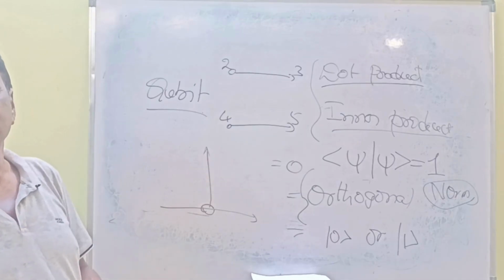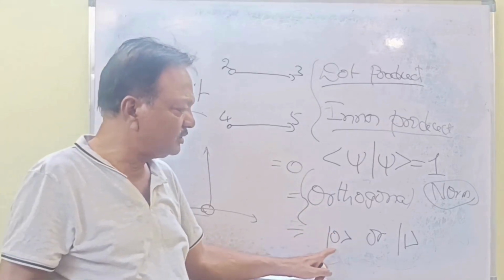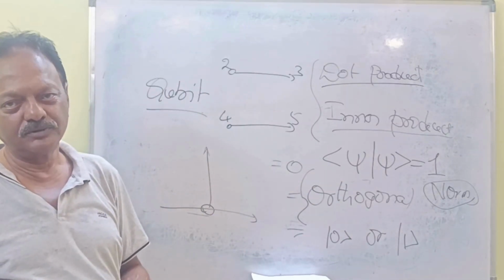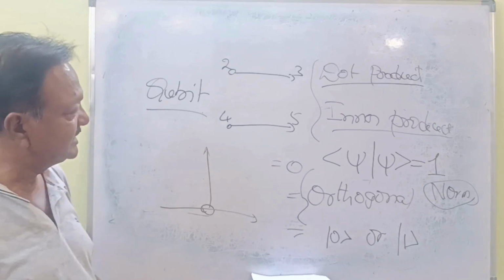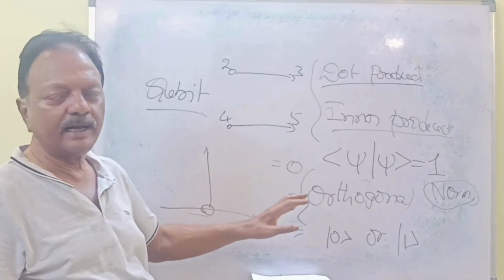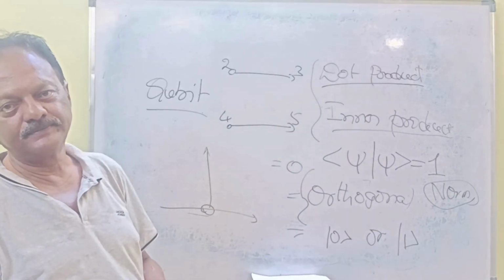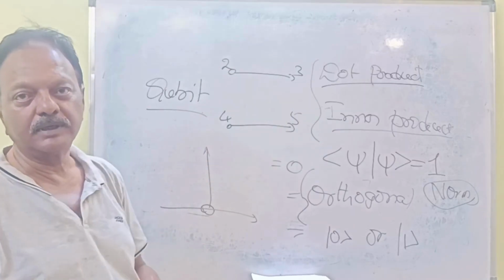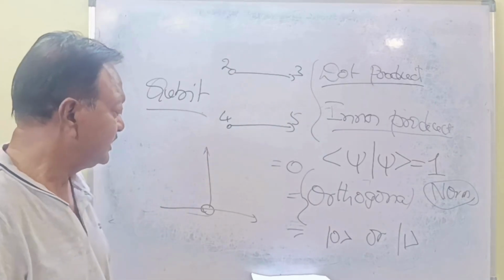So we will get only one value, either 0 or 1, not both. Understood? So this is the concept of the inner product and orthogonal product, when they are parallel vectors or when they are perpendicular. Understood?